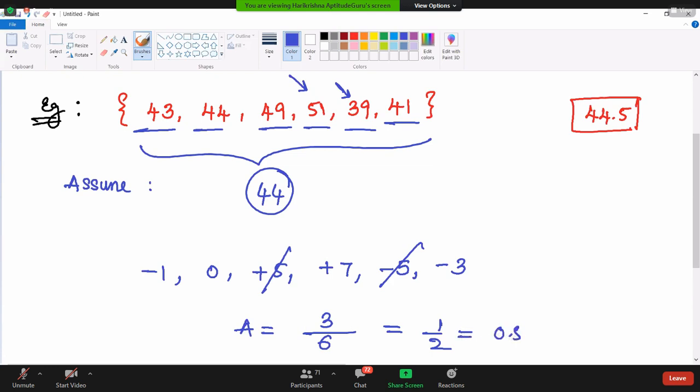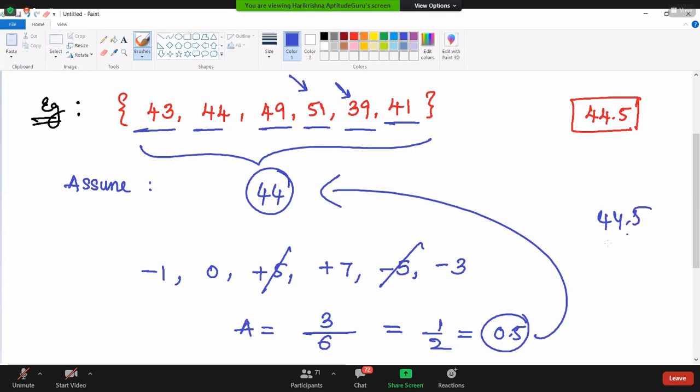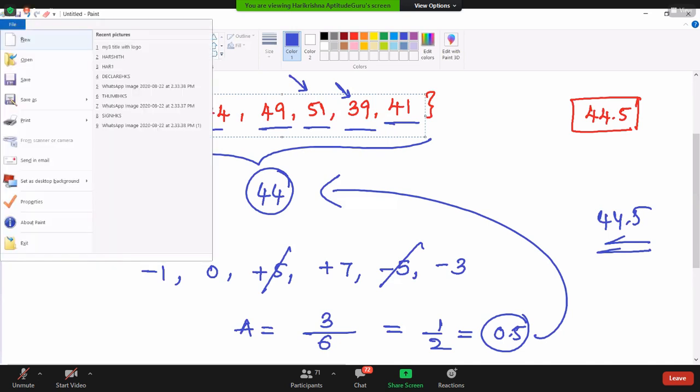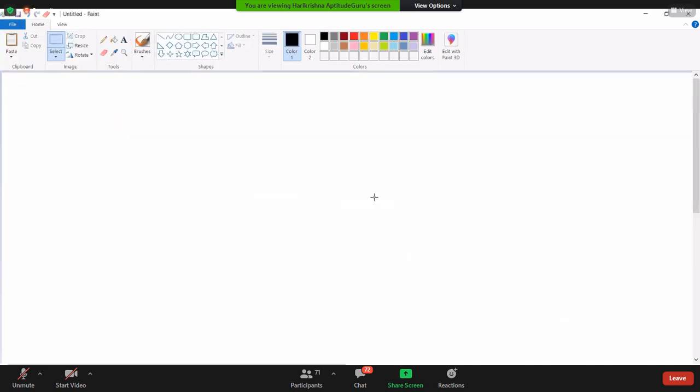So 0.5 you can add to the assigned number. That is nothing but 44.5. That will give the average. So we have done nothing, we are just assuming some number. You can assume any number and you can get the same answer. That means here I am assuming this number, you can assume any other number and you can also get the same answer. So just check with the calculator whether you are getting the same result or not.